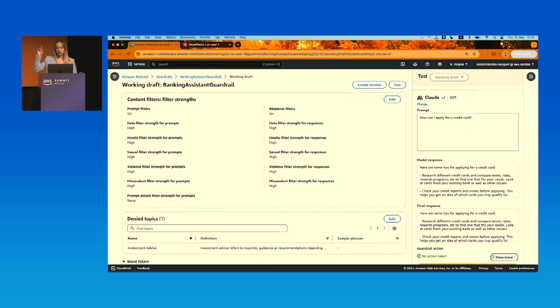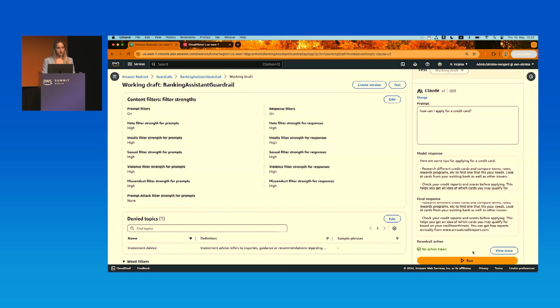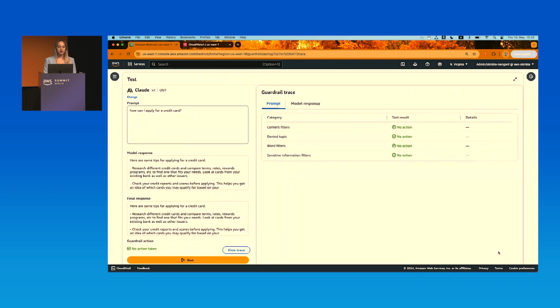If you see the model response in the first area, this is the response that Claude gives us, and we see that the final response is the one we sent to the user, and that guardrails didn't take any action. If we want to know more, we can click on the button View Trace, and here we see if any policy was violated.